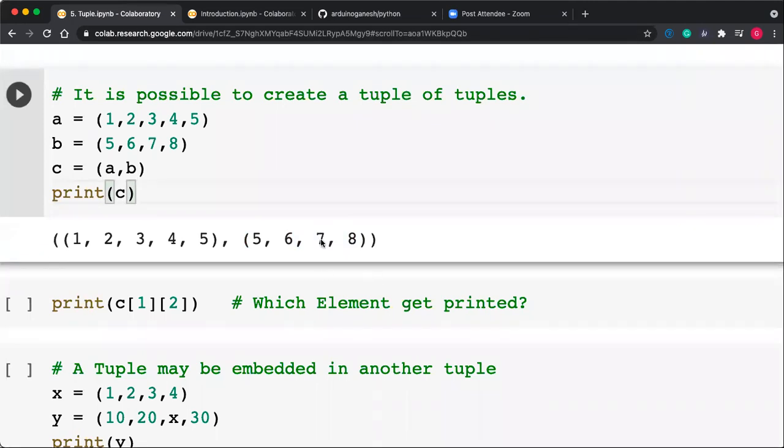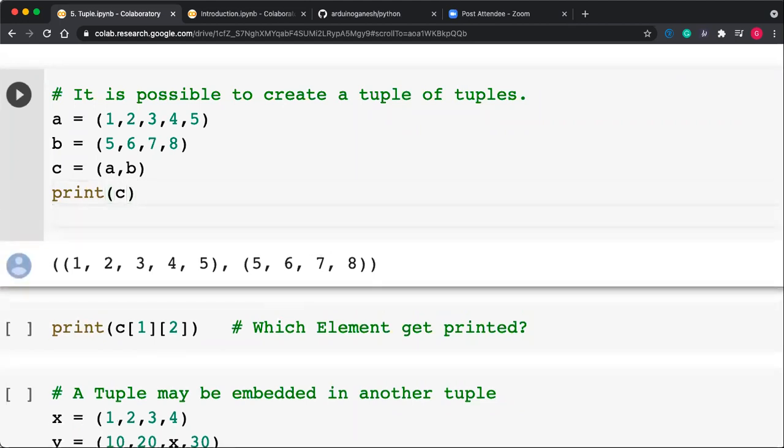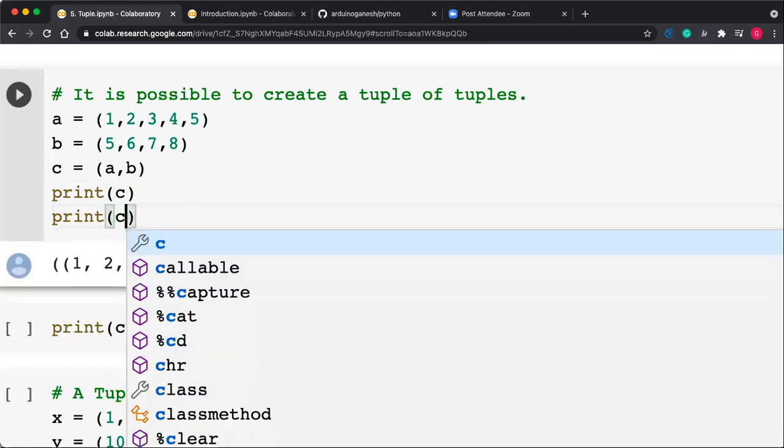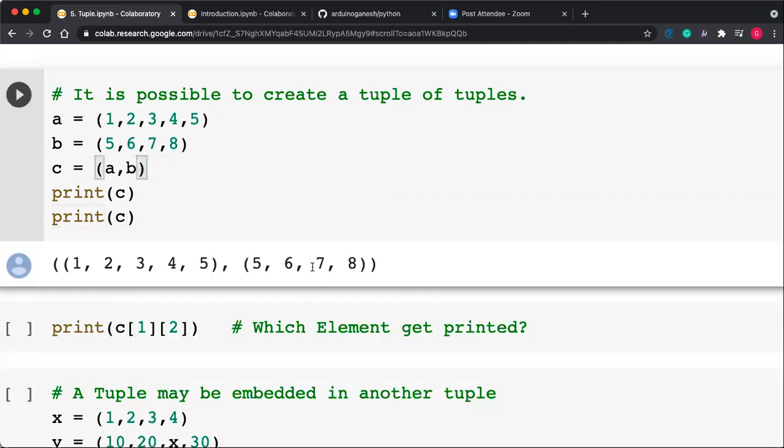So one question for the participants: I want to access 7. How do I access 7? My output should be 7. I'm waiting for you. So what is the index of 7?